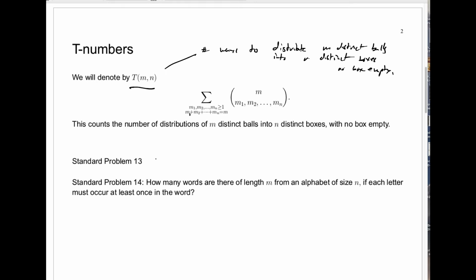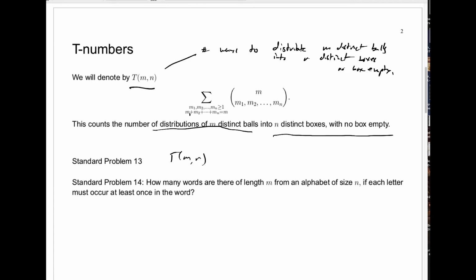And so in the book, they call standard problem 13 the problem of counting exactly this, the number of distributions of M distinct balls into N distinct boxes with no box empty. So that's standard problem 13, and the answer is exactly TMN, which is given by this formula. Now, I say this formula is not a closed form formula. It has the summation sign, and in this case, it's not even exactly clear, without in each case checking carefully that you've got them all, what you're summing over. You're summing over all possible types of distributions that meet these two conditions listed, but it is a formula nonetheless.